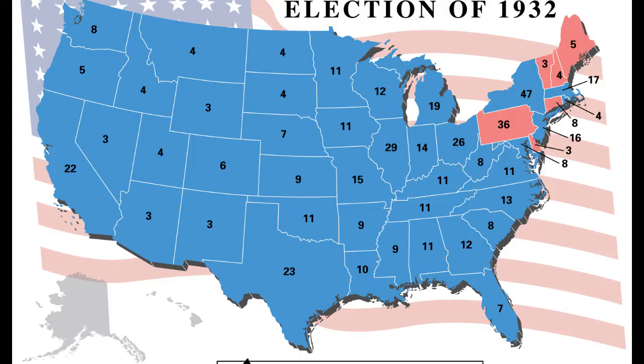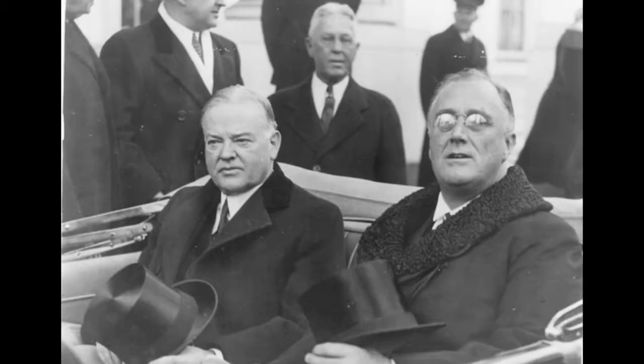Hey students, today we're going to be talking about some of the programs that Franklin Delano Roosevelt would enact to combat the Great Depression. Franklin Delano Roosevelt, or FDR, would be swept into office through a landslide victory over Hoover with 472 electoral college votes. From Hoover, FDR would be left the foreign debt knot and the Great Depression, both of which Hoover and the Republicans were relieved to pass on.